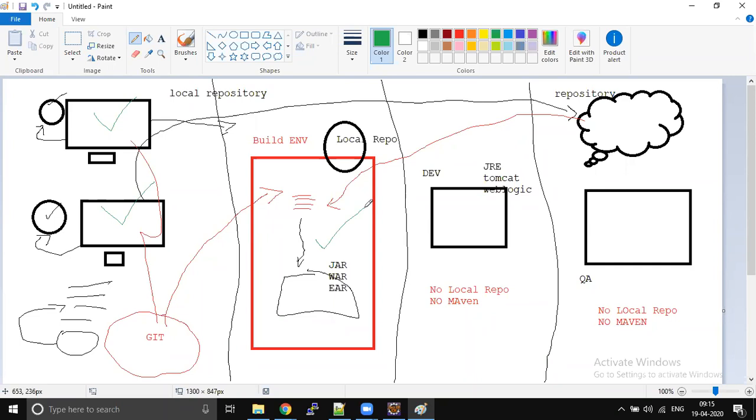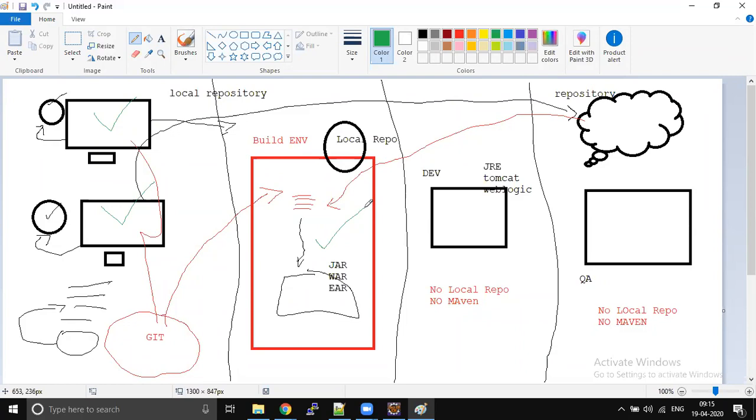Maven is used to build your application, to generate a jar file, war file, EAR file. Once you generate that, it's done. The Maven task is done. Maven is no more going to be in the picture. We will kill that. Once you are done with a particular character in any movie or serial, they will kill that character. Similarly, we will kill the Maven character here. So no more Maven in the future.